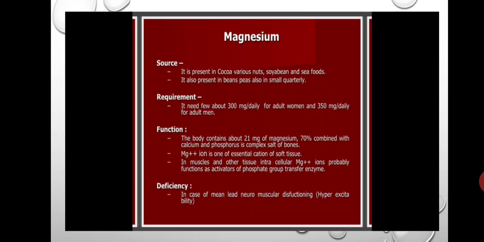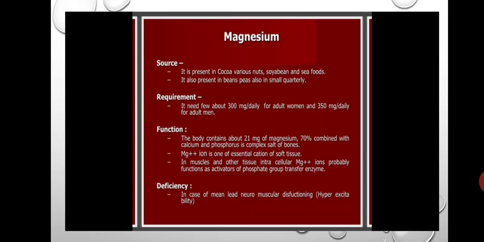Next, the function of magnesium. The body contains about 21 mg of magnesium, 70% of which is combined with calcium and phosphorus as complex salts in bones.